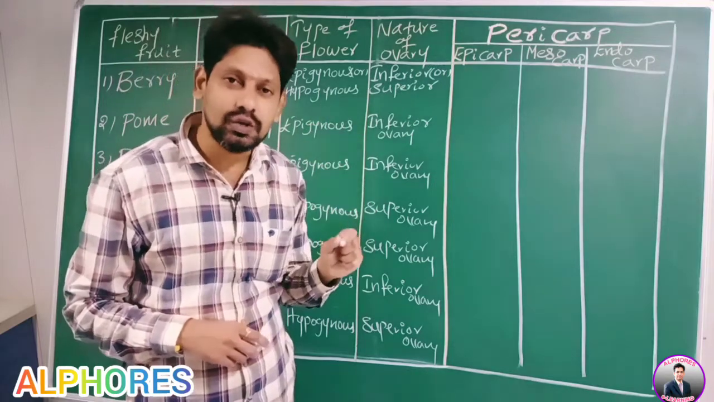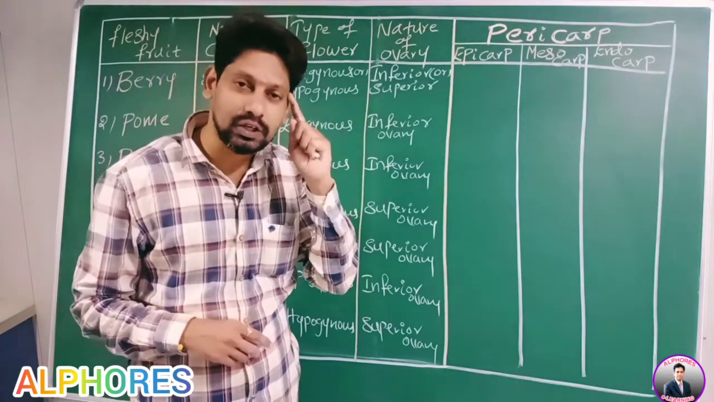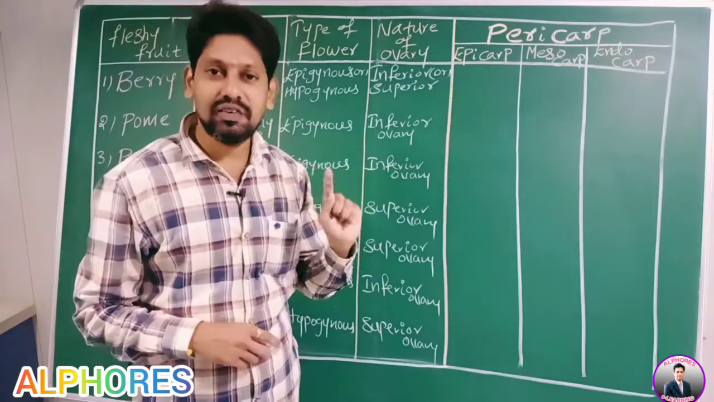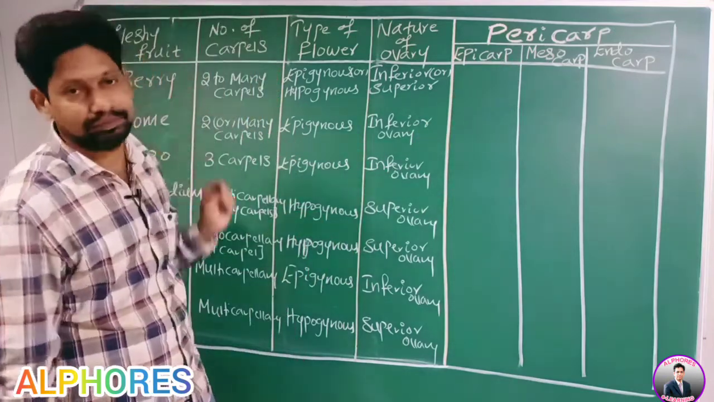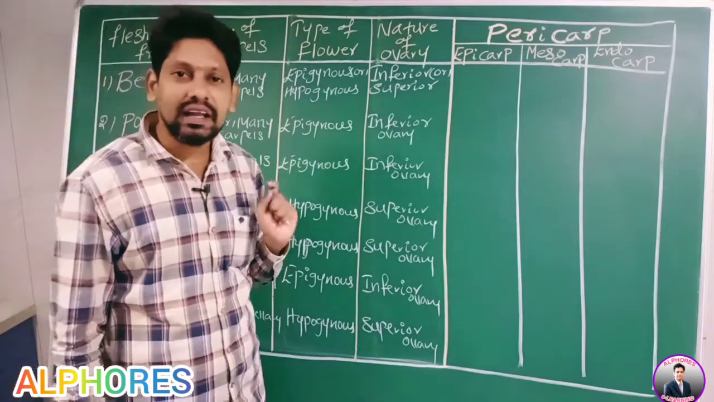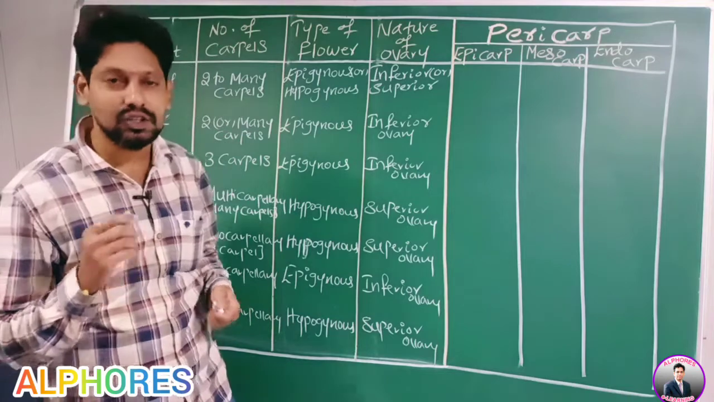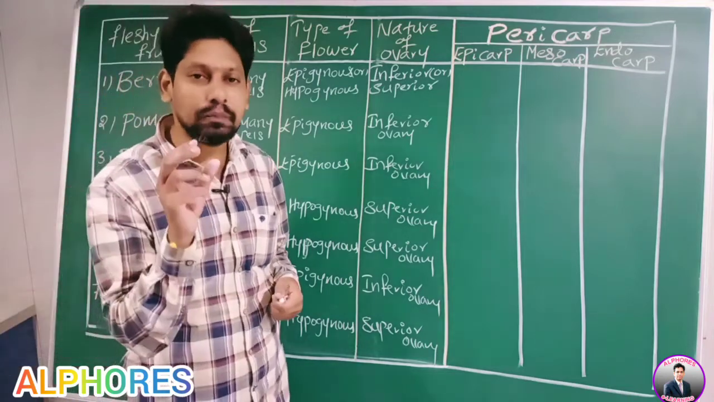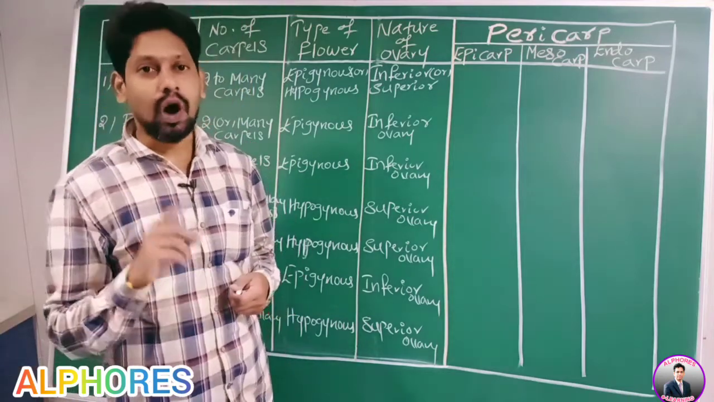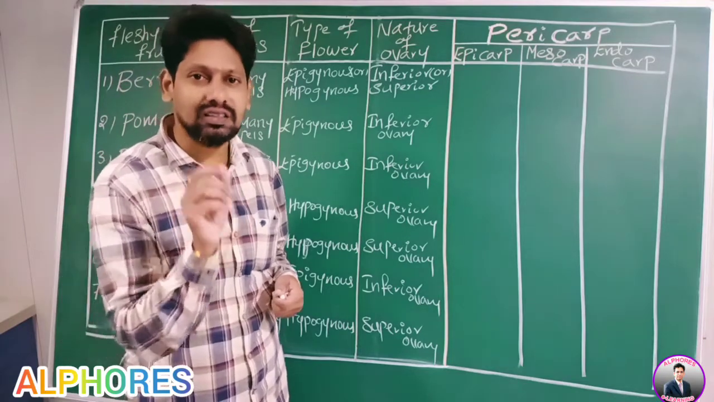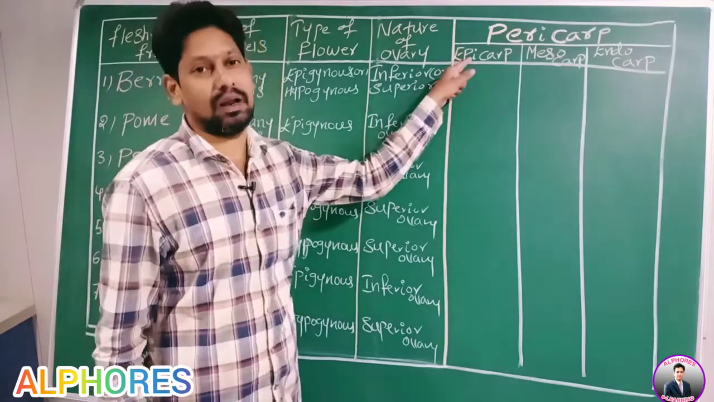It means first you have to fix an example in your brain. Then you can remember these characters easily. For example, take berry. The berry example is tomato. Take a ripened tomato. Outer layer is what color? Red in color. That outer thin layer is epicarp.